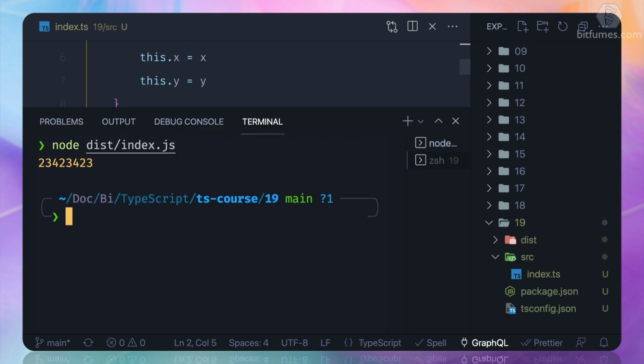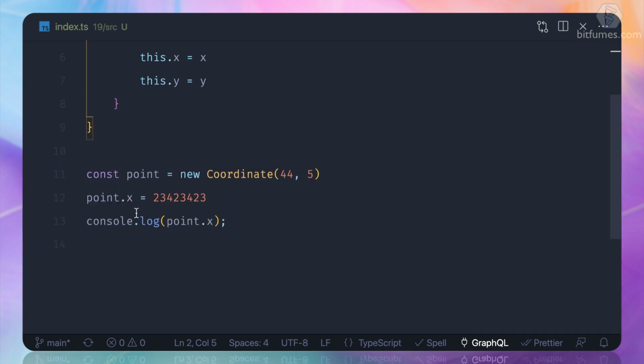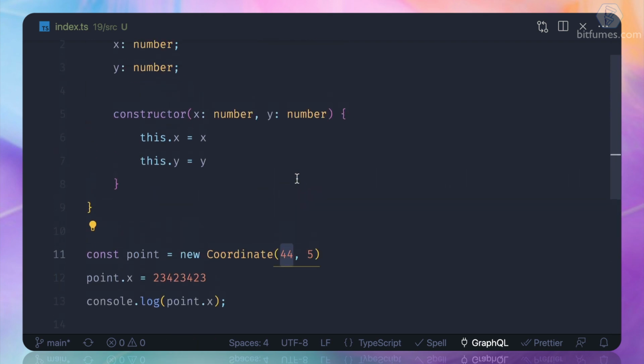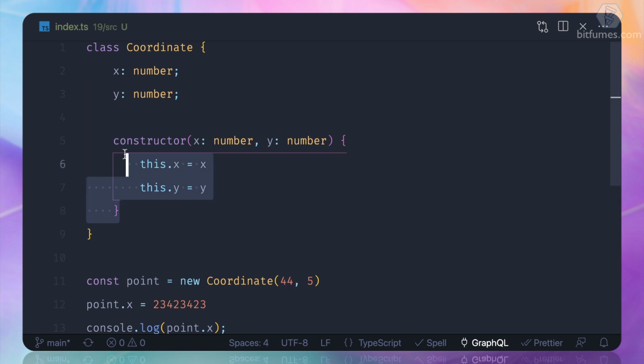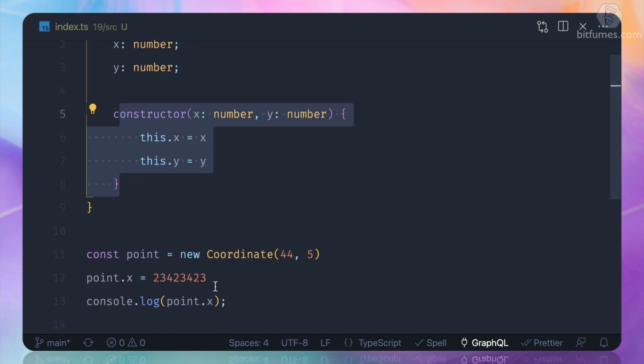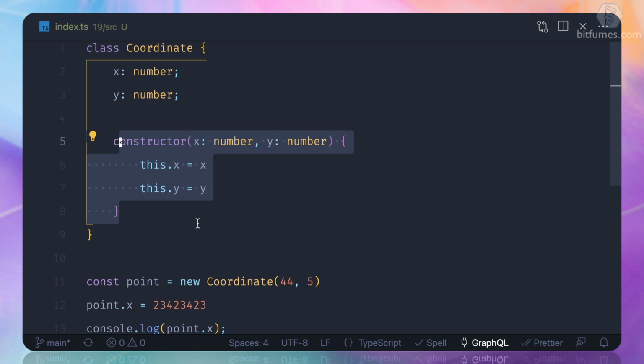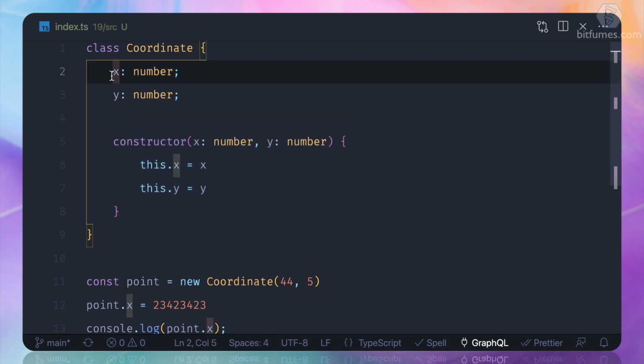And now if I run it, you can see we are easily able to change the value of x. And this is not good because we defined it when we initialized the class, and that's the purpose of having this value. To protect this, we can assign visibility to these properties.